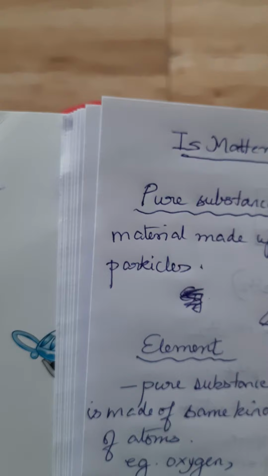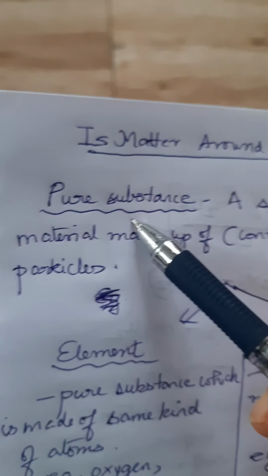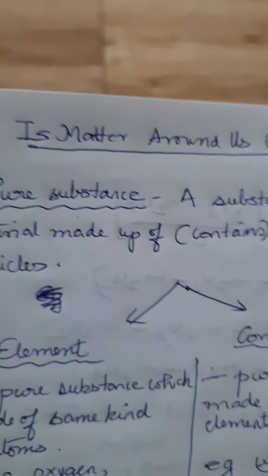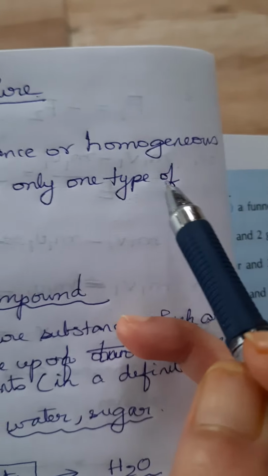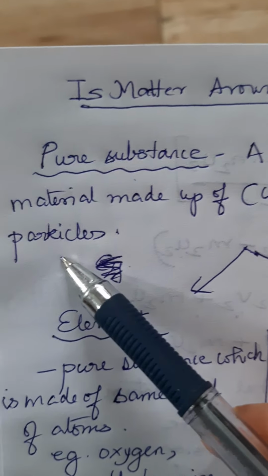We're going to start the second chapter of chemistry, that is, Matter Around Us Pure. Alright, what is a pure substance? A pure substance, or what we call a homogeneous substance, is made up of, or contains, only one type of particles. I can explain this better by telling you that it is divided into two types. We have two types of pure substances: one is an element and another is a compound.